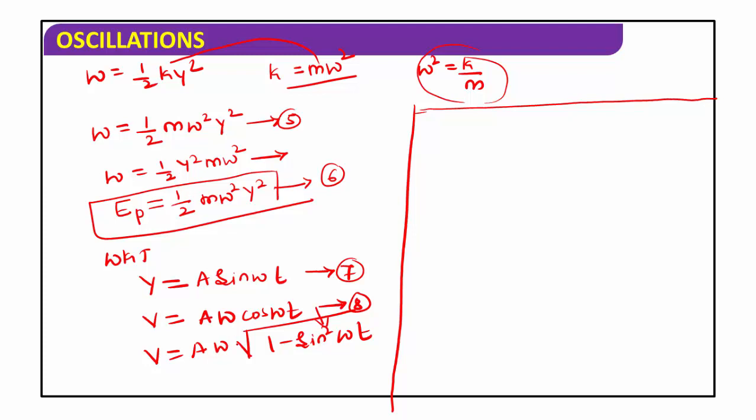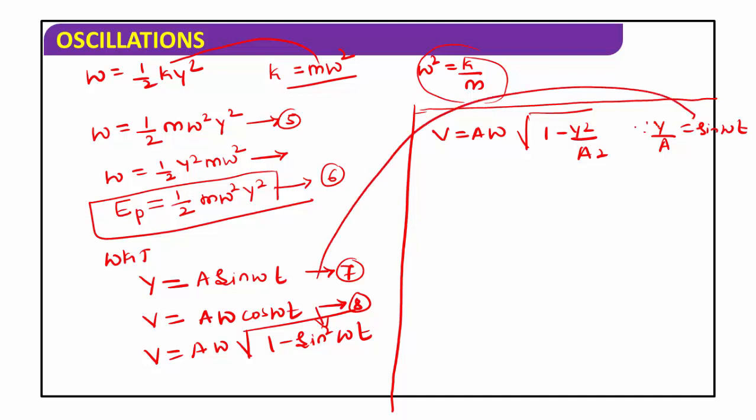V is equal to a omega into root of 1 minus sin square omega t, or V is equal to a omega into root of 1 minus y square divided by a square, because y divided by a is equal to sin omega t. Using this equation, y divided by a is equal to sin omega t.